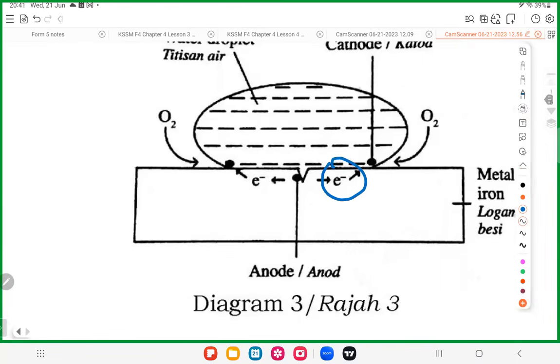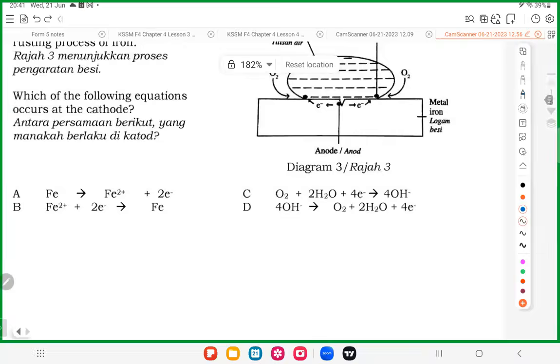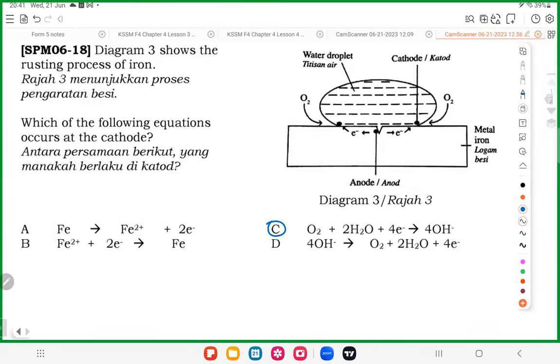You can see the electron go there, received by the oxygen and the water. So the answer is C. I don't think it's hard. The questions are quite straightforward if they want to ask in objective. Not really a big issue.